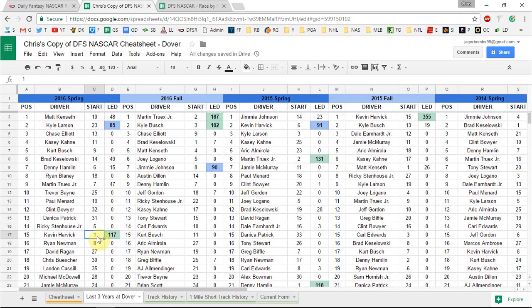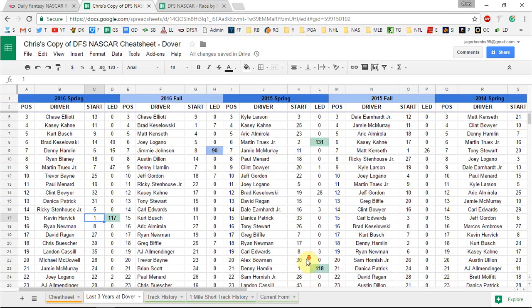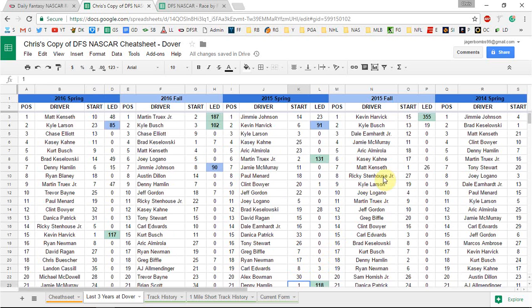Kevin Harvick was first last year with 117 laps. The fall race last year, second and third, Martin Truex Jr. and Kyle Busch started one and eight, with 102 laps led. Even Jimmy Johnson was third with 90 laps, started eighth. The year before, we had Martin Truex Jr. starting second, Kevin Harvick starting sixth, and Denny Hamlin, who started first, led 118 laps.